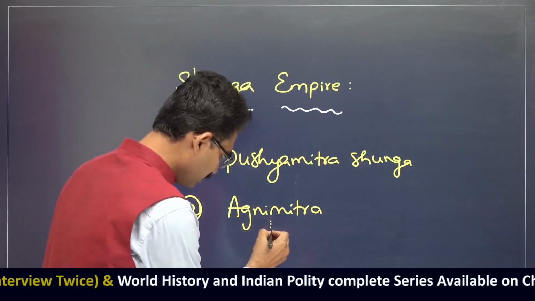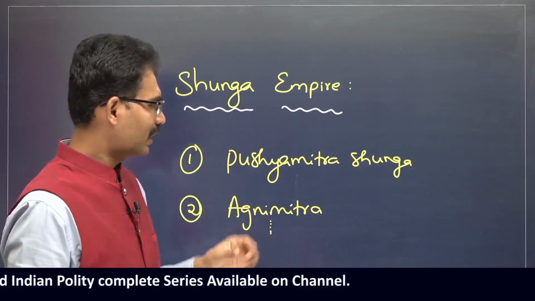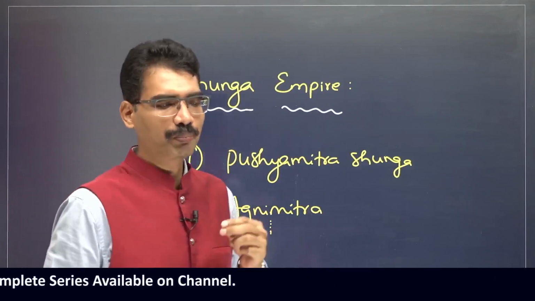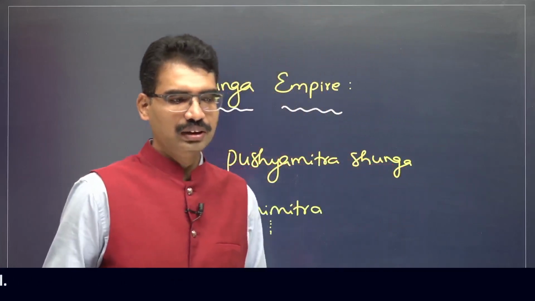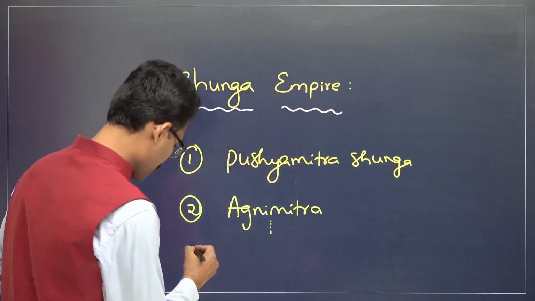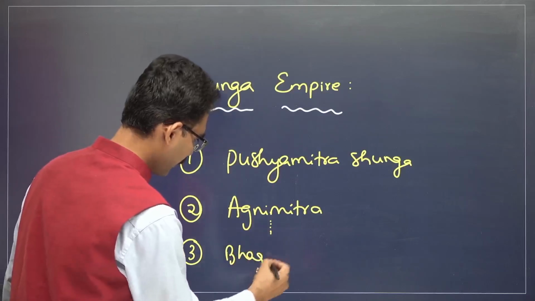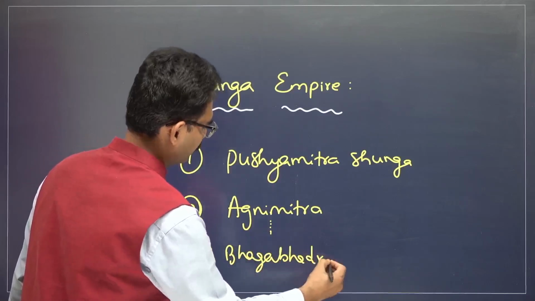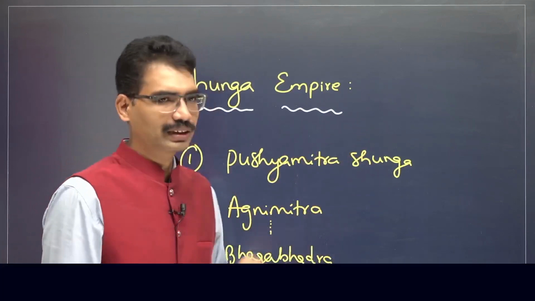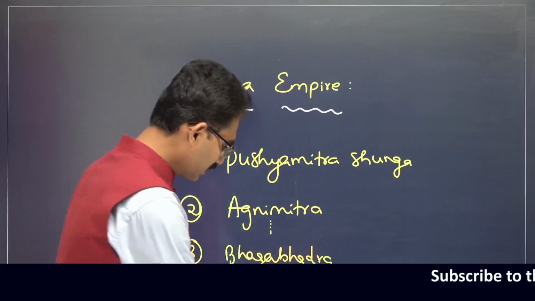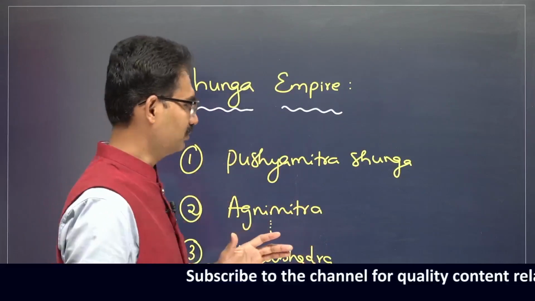And thereafter, different personalities emerged. But when it comes to the Shunga dynasty, these two people are the two powerful rulers. The last ruler was Bhagabhadra, the most important person in the list. Pushyamitra Shunga, Agnimitra, and Bhagabhadra are the important personalities. And thereafter, again weak successors, and finally it is going to be replaced by another dynasty.